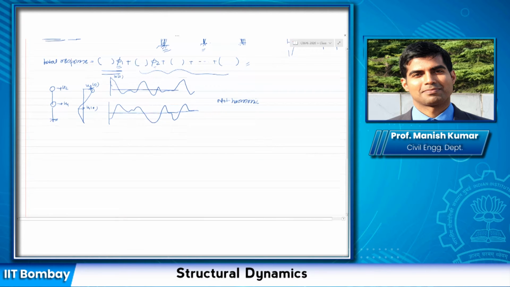So in general, if you give initial displacements u1(0), u2(0) to different degrees of freedom, and then you look at the response of u1(t) and u2(t) at different degrees of freedom, those are not harmonic.